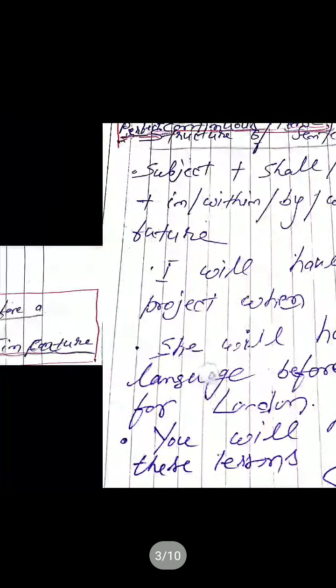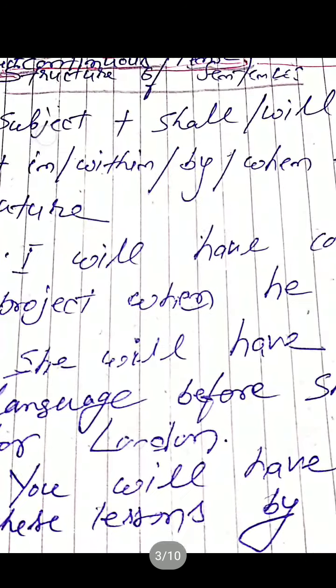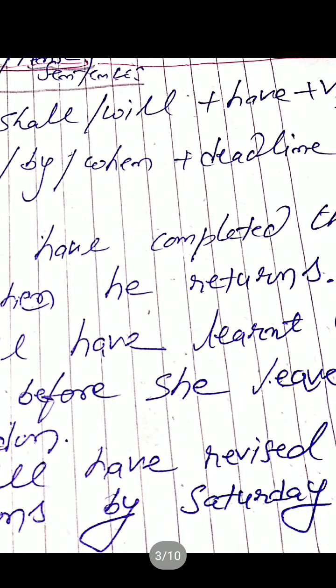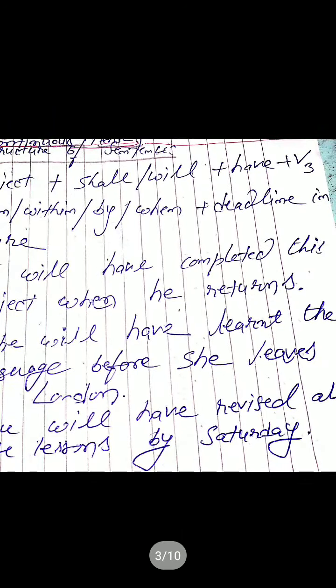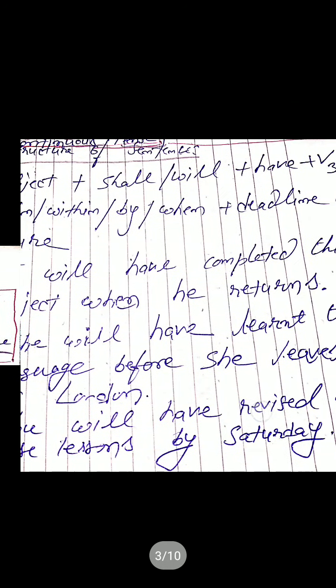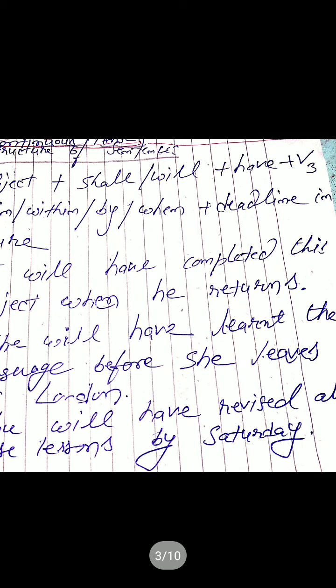Now, three examples. I will have completed the project when he returns. I is the subject, will or shall, so will have V3, completed, this project when he returns. When he returns is the deadline. So, the completion of the project will be over before he returns.